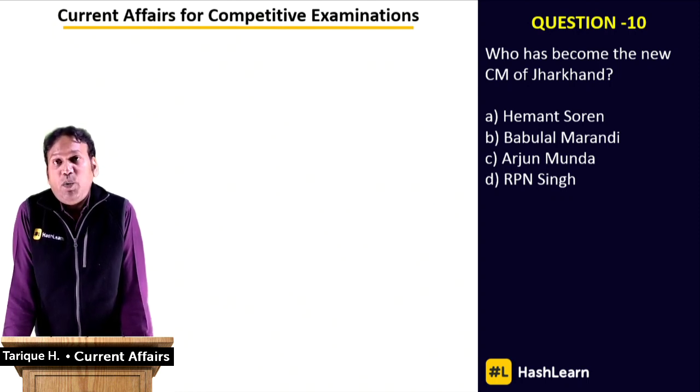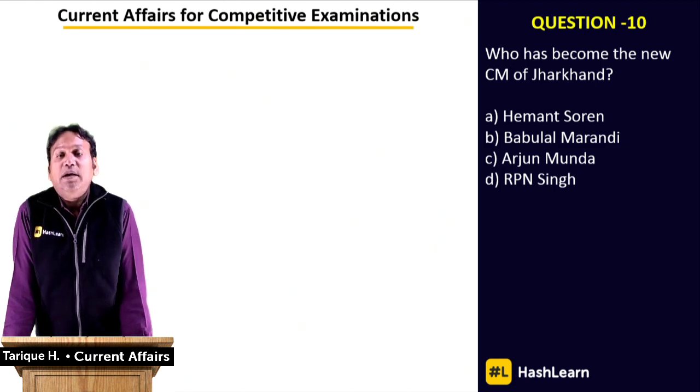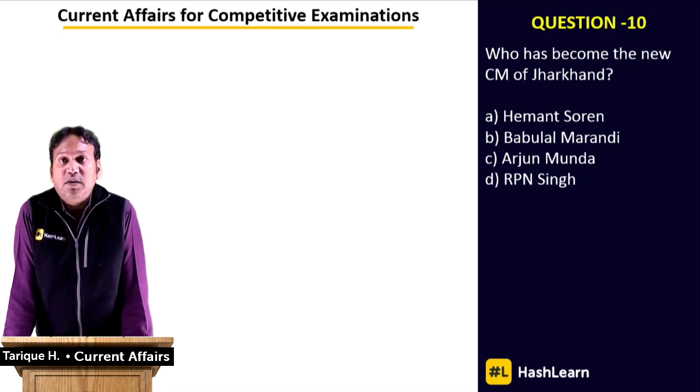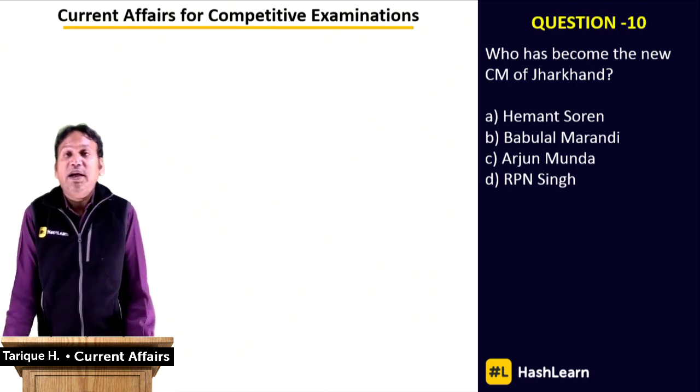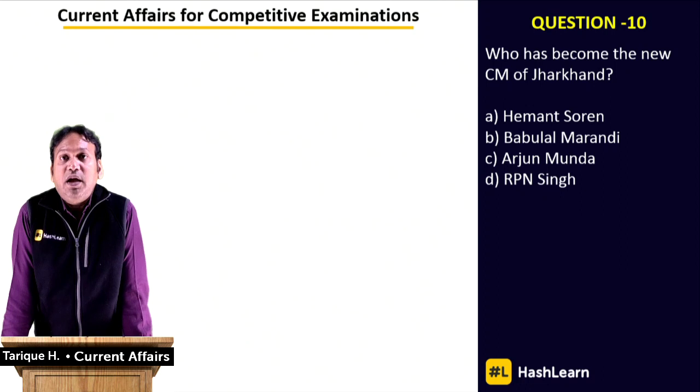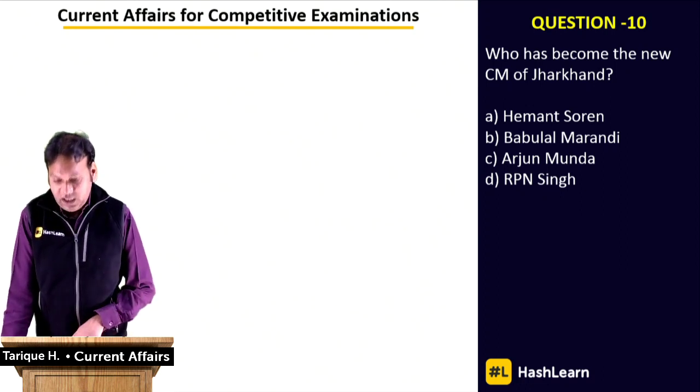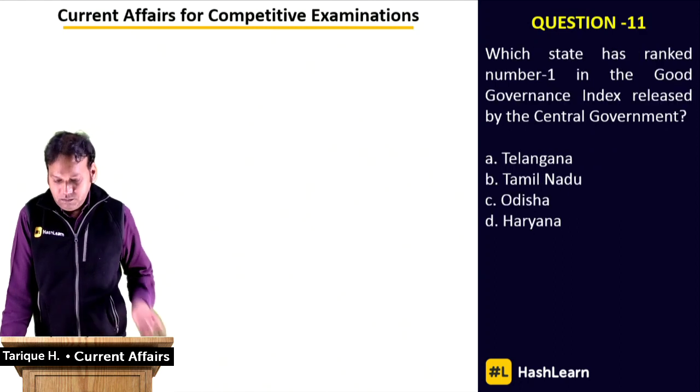The previous government was under BJP, and right now the new chief minister comes from the alliance between JMM and Congress. What is the name of the new chief minister? The correct answer is Hemant Soren. Answer option A. Hemant Soren is the current chief minister of Jharkhand. Okay, question number 10 we've done. Let's move on to question number 11.